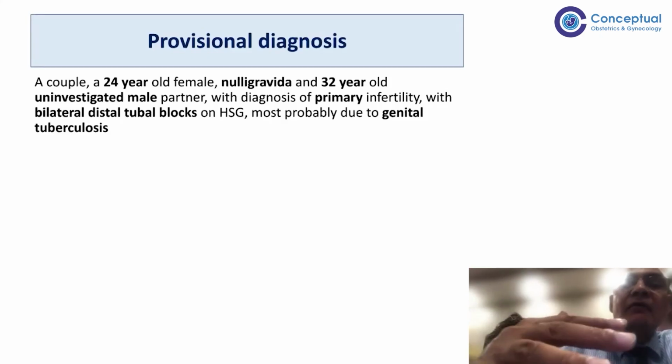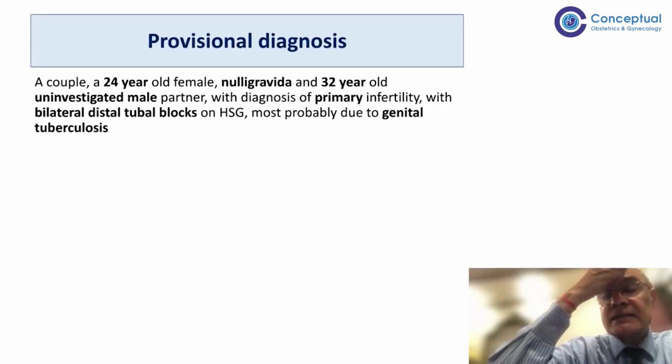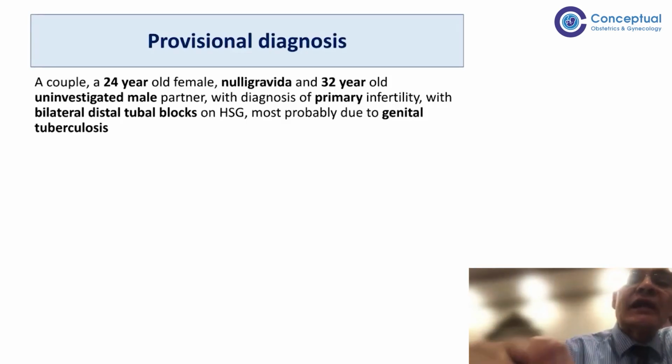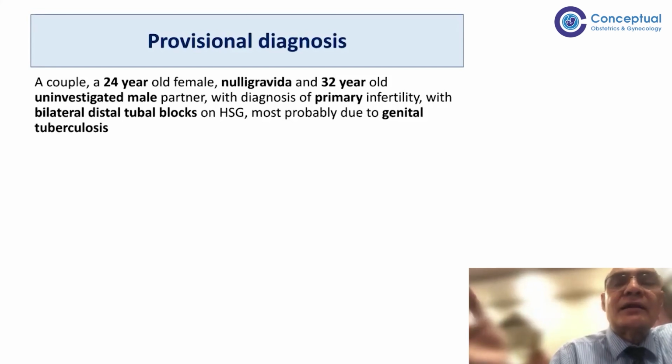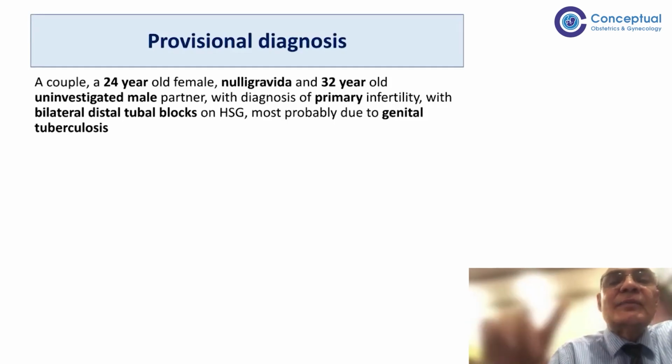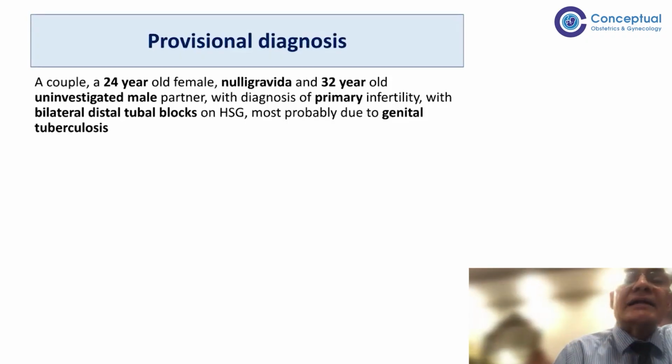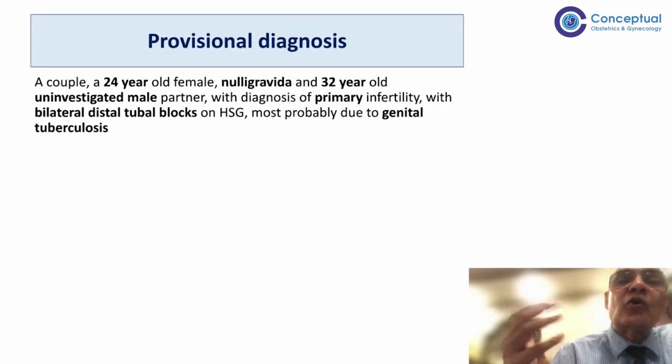Then the patient will have Asherman syndrome, with adhesions, and will have oligomenorrhea, hypomenorrhea, and sometimes amenorrhea also. This amenorrhea can be primary or secondary. I have seen patients with primary amenorrhea. My wife works in a TB hospital. She's a pediatrician, a pulmonary pediatric TB expert. She studied 28 adolescent girls with pulmonary TB and extrapulmonary TB. They were unmarried girls. She's a pediatrician, not a gynaecologist. She found that out of 28, only 3 or 4 girls had normal periods. 24 had either oligomenorrhea or hypomenorrhea, and many had amenorrhea.